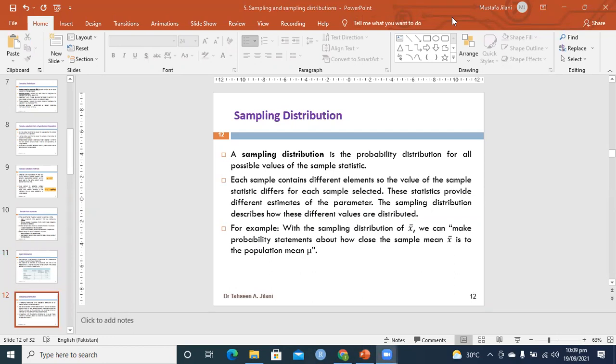Yes, so I will continue on this in section 5.2.